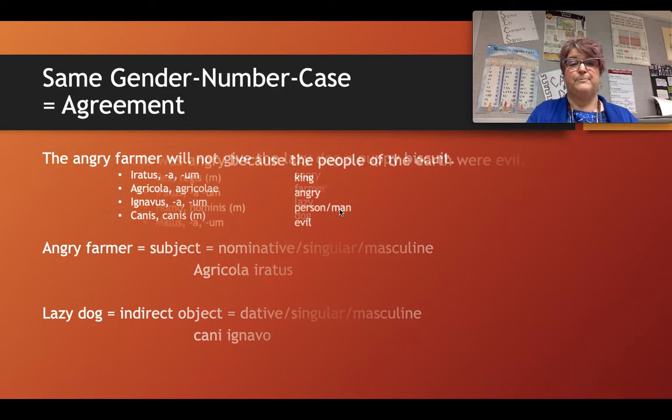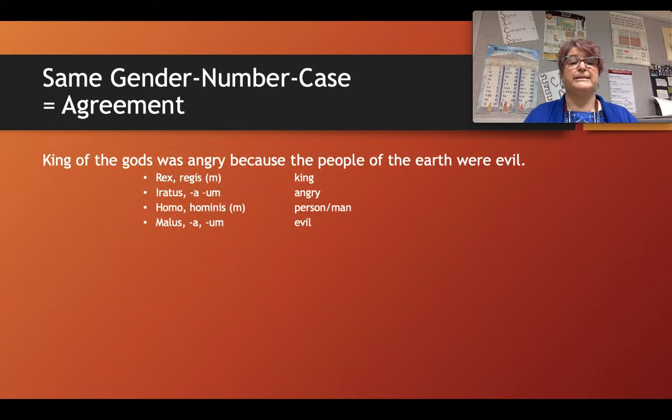Let's try another example. In this sentence, we say the king of the gods was angry because the people of the earth were evil. I'd like you to be able to tell me what the two adjectives are and what nouns they describe. You can't actually tell me, but just think about that in your head. Angry is the first adjective that we see, and it is describing the king. And the second adjective we see is evil, and it is describing the people.